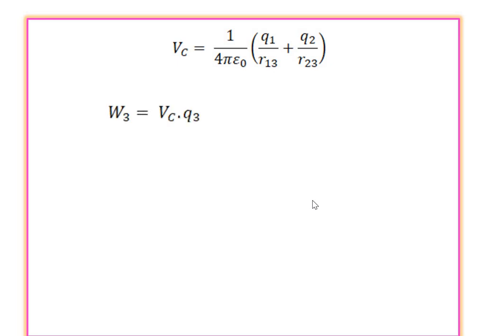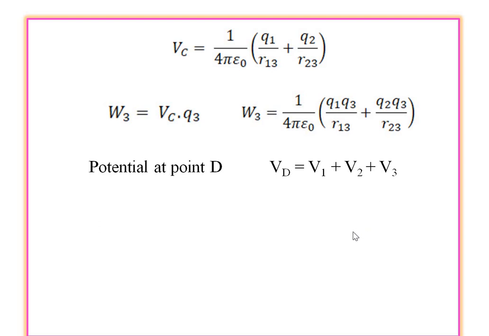Similarly, for work done for the point 3, that means W3 is equal to potential at C, that means VC dot Q3. So W3 is equal to VC, this one is the value, into Q3, that means W3 is equal to 1 divided by 4 pi epsilon naught into the bracket Q1 into Q3 divided by R13 plus Q2 into Q3 divided by R23.